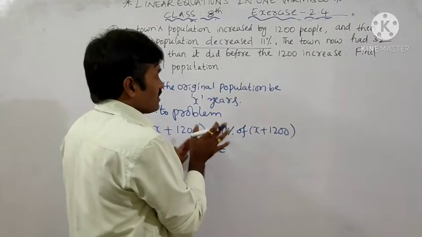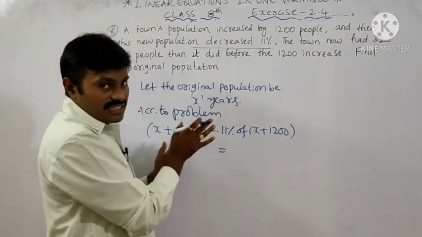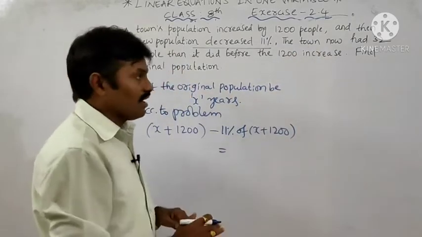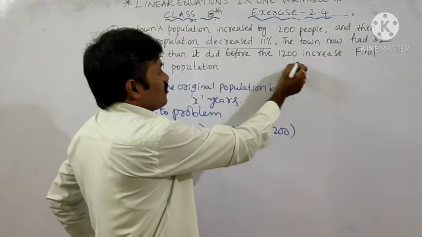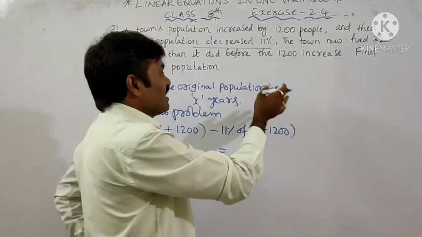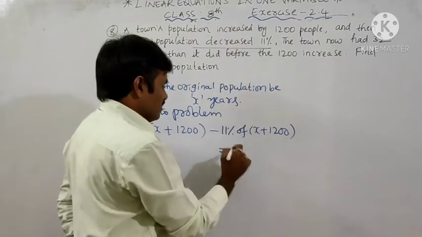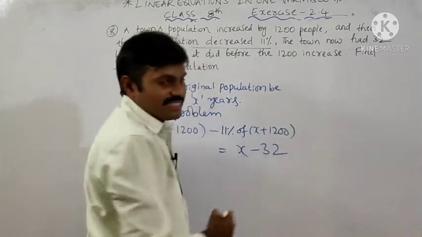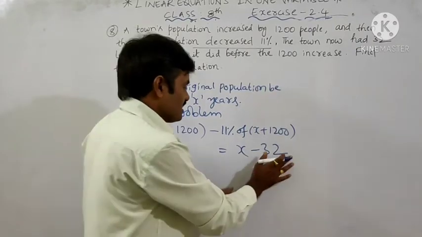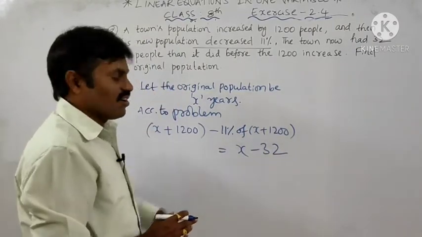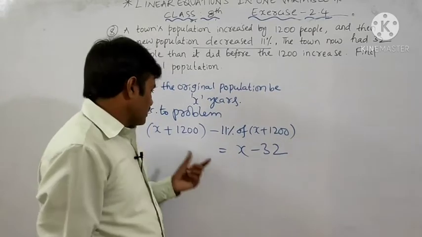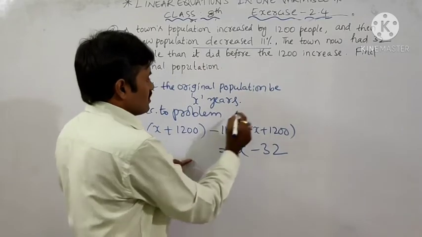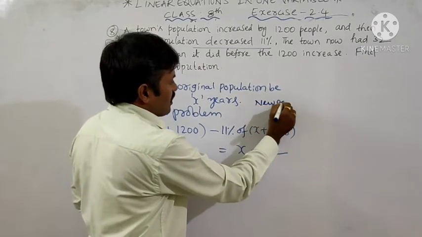Now this number of people is equal to, the town now had 32 fewer people than before the 1200 increase. Before the 1200 increase, the population was x only. How many decreased from that? 32 members are decreased, 32 members are less. Okay, this is the condition. Now this equation you have to solve. Now what is x plus 1200? x plus 1200 is the new population.